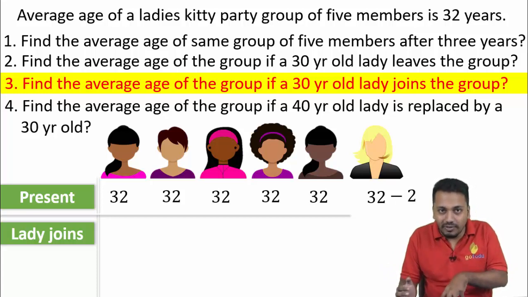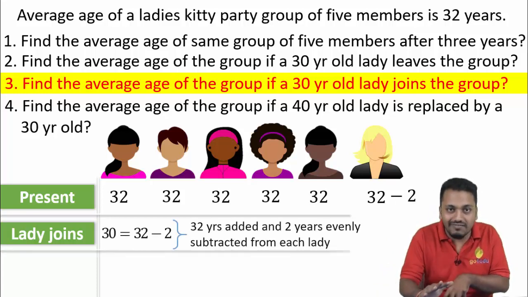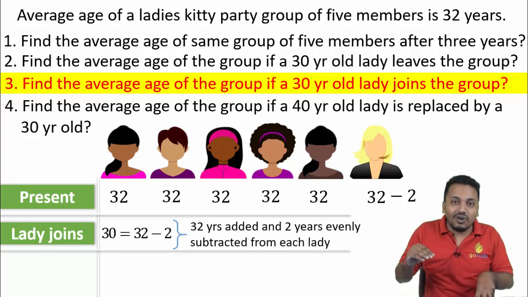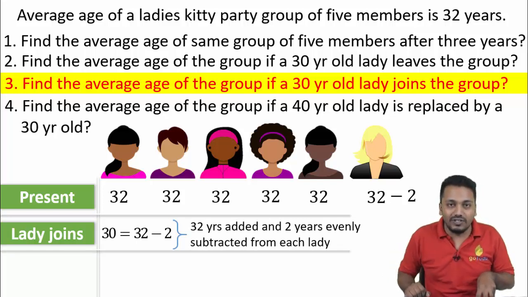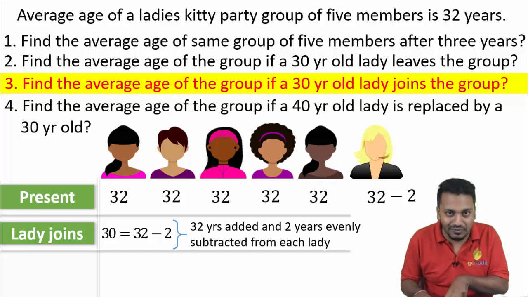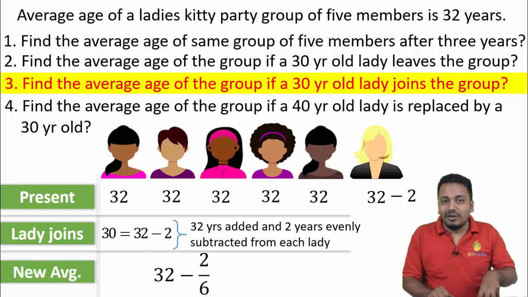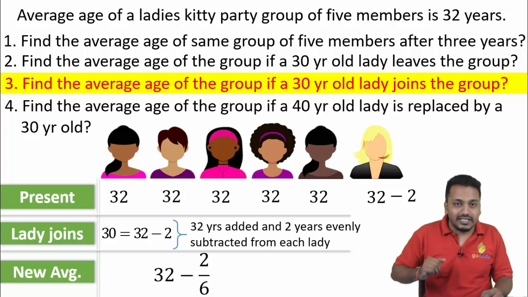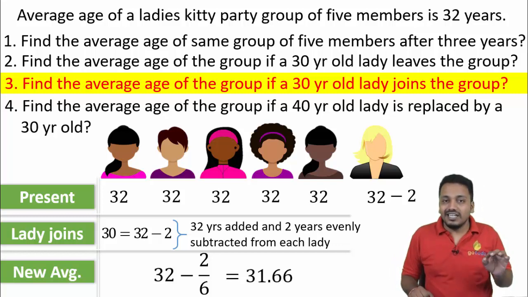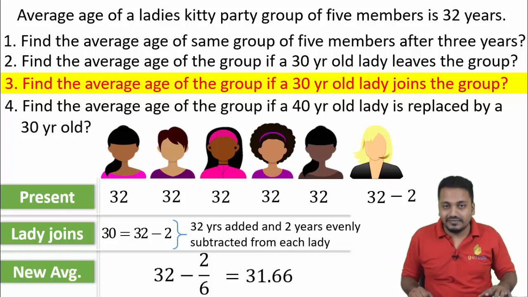So 32 years will be added to the group without changing the average, and this deficit of 2 years I am going to subtract evenly from all the ladies of the new group of 6 members now. So the new average will be 32 minus 2 upon 6, that is 31.66 years.